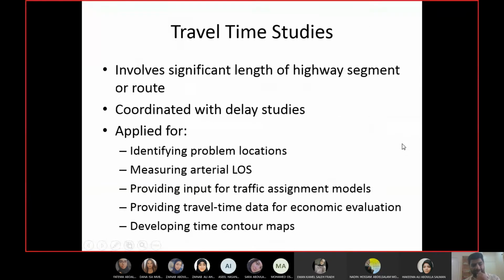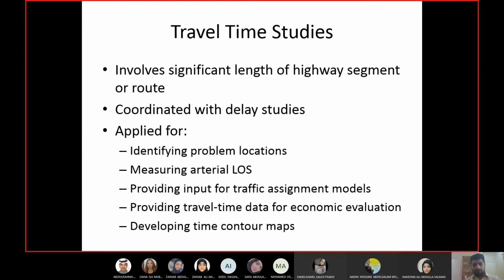Now we have discussed travel time for speed as well, right? Some of you must have calculated speed for your term project submission using travel time. You noted the time of the vehicle to cross the part of the road which you have selected, and then you measured the speed. But that will not be called a travel time study.